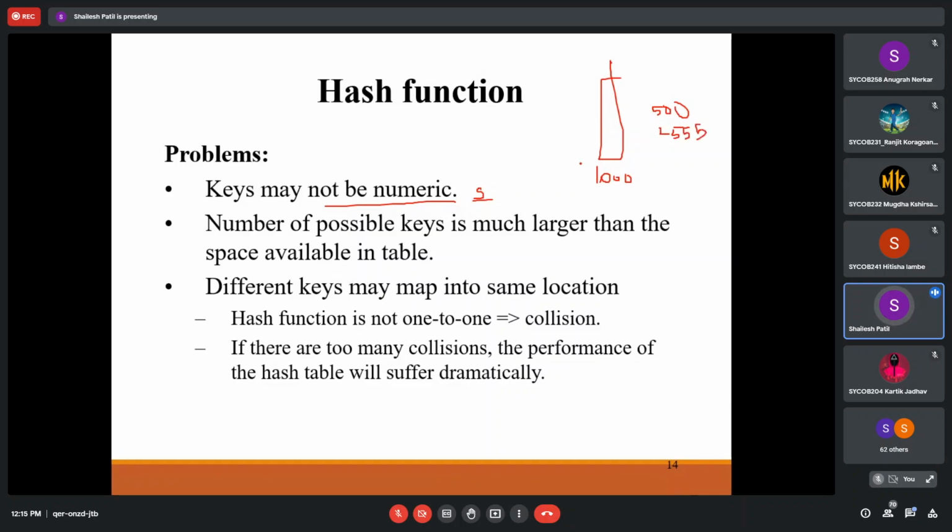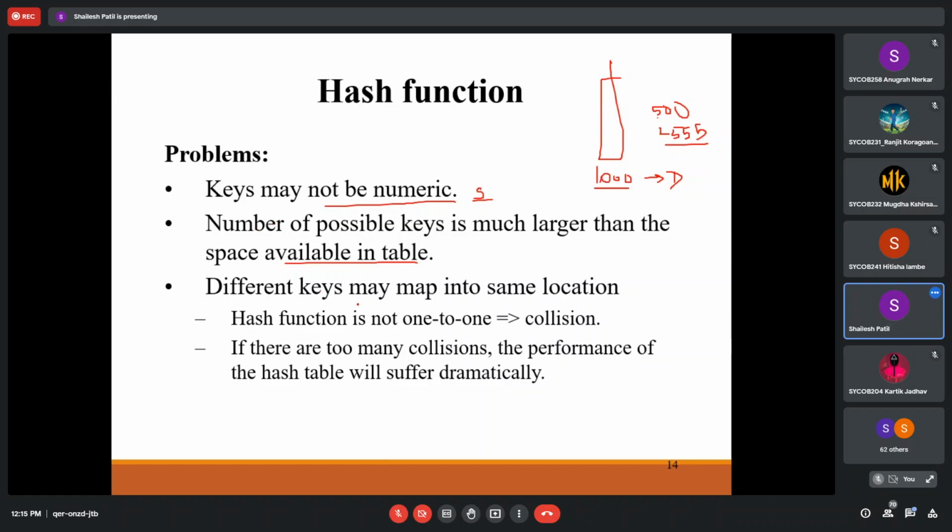Still, the number of possible keys is much larger than the space available. Otherwise we would have 1,000 spaces and more than 1,000 elements. That will be a problem with the hash function.